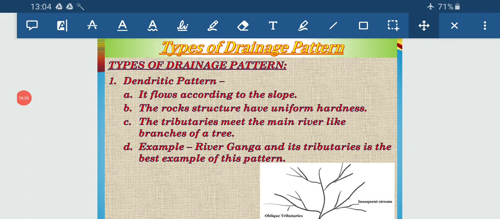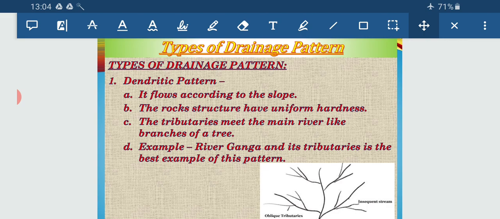The dendritic pattern develops where the slope has a higher gradient and the surface rock structure has uniform hardness. That means the structure is uniform.